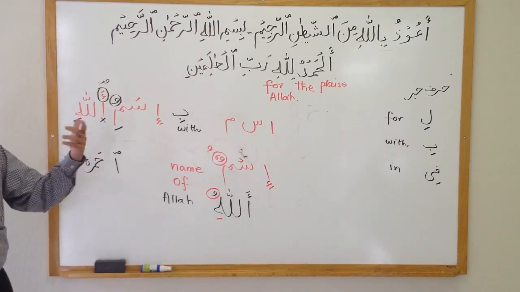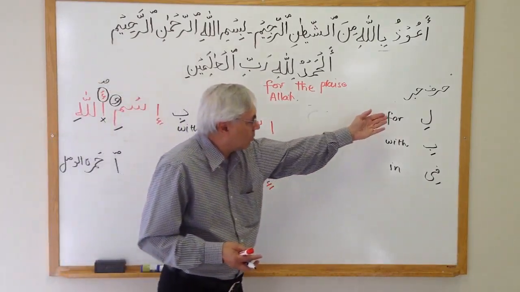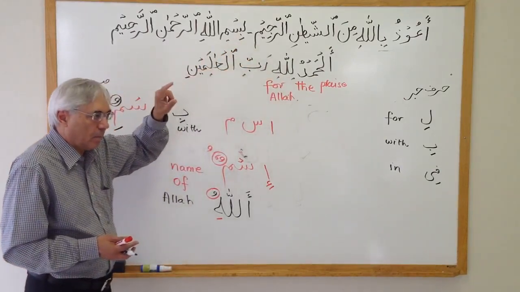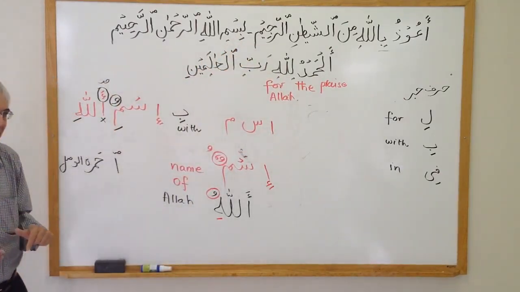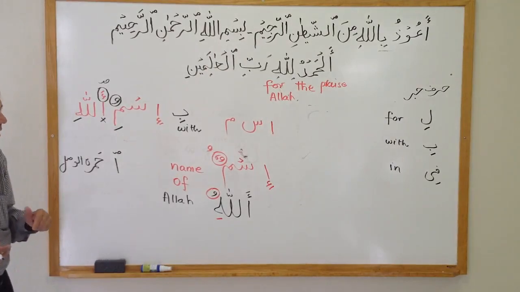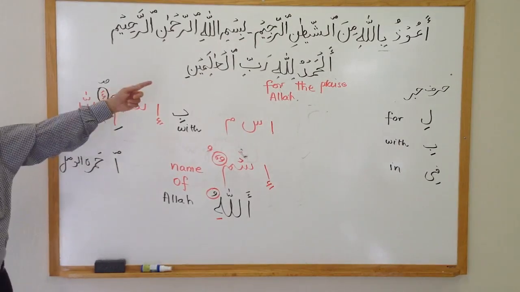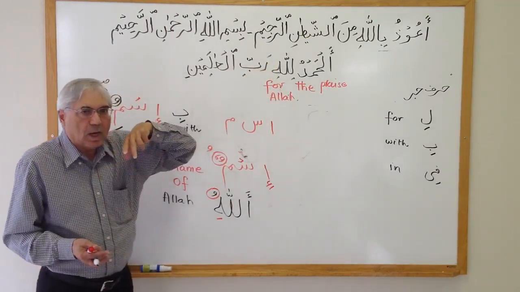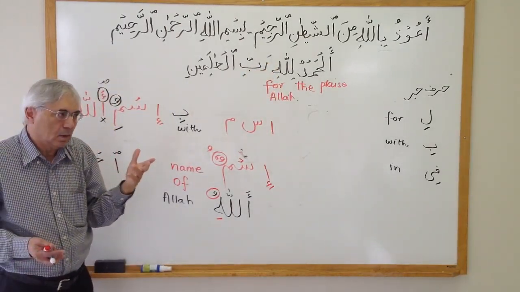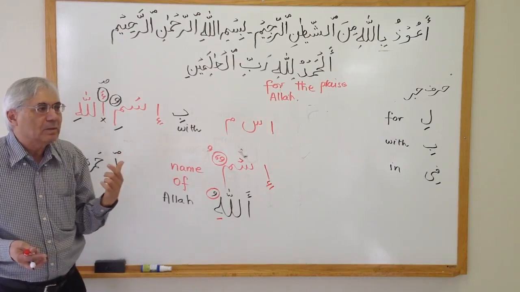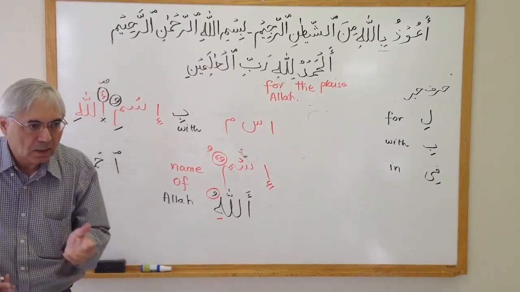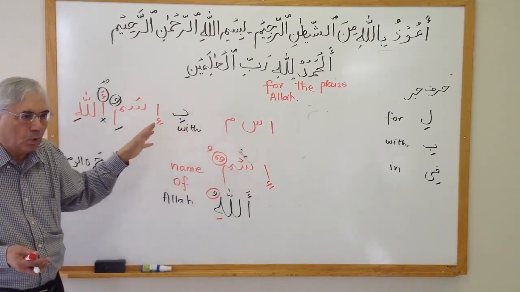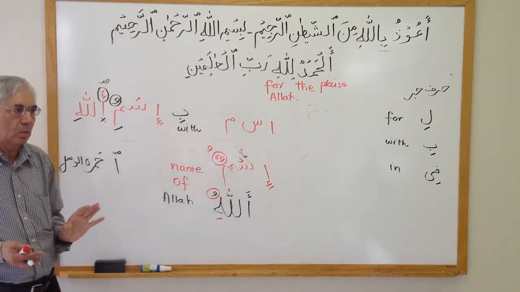Whenever you put a harf jar, any of these, and we saw in Lillahi and Bismi, the last letter is affected. The last letter's sound changes from dhamma to a kasra. So Allahu became Allahi. Bismu became Bismi. So the effect shows up, and we will see more and more, but these are very, very fundamental rules.